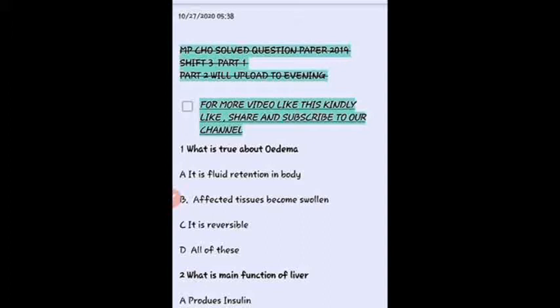Okay, so what is the main definition of edema? It is the fluid retention of the body. The buildup of fluid causes the tissue to become swollen, and of course it is reversible. We can provide elevation and compression and also reduce the salt intake, so it helps to relieve the symptoms of edema. So here our right answer is all of the above.